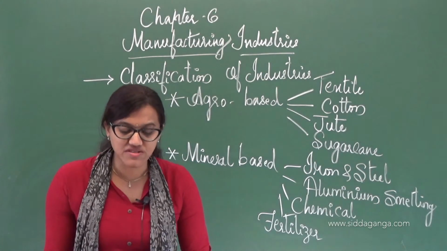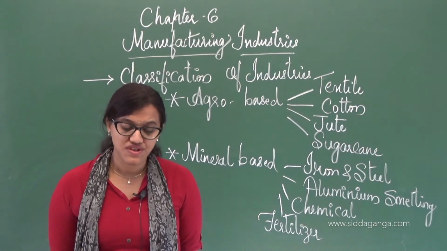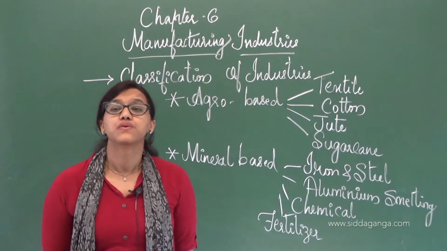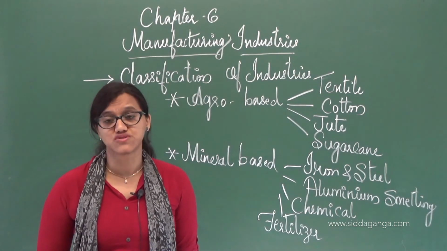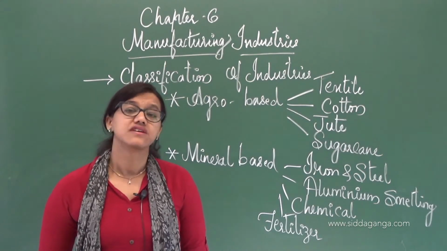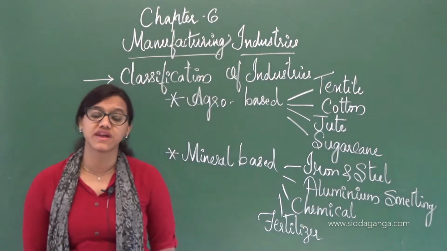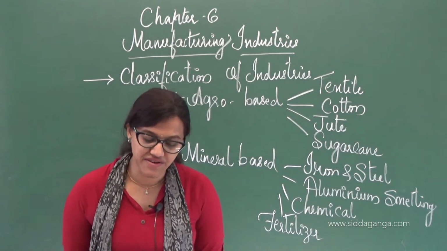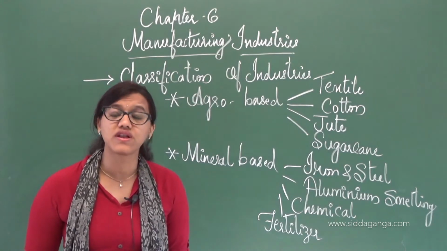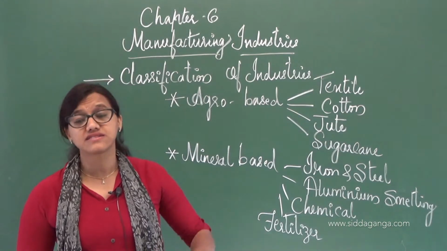So synthetic fibers, synthetic rubber, plastics, dyestuffs, or say drugs and pharmaceuticals. For production of these things, even the capsules, all the things related to pharmaceuticals come under organic chemicals. And organic chemical plants are located near oil refineries or petrochemical plants, and the chemical industry is its own largest consumer. Whatever it has produced, that itself is consumed.